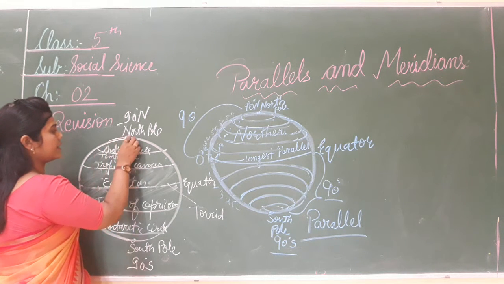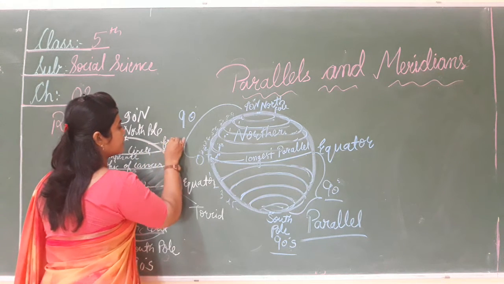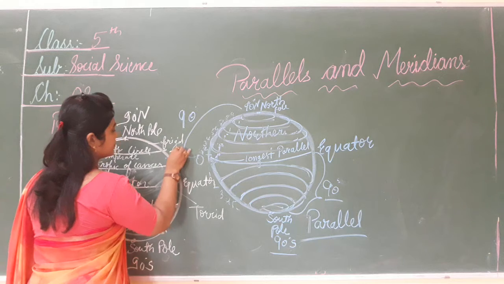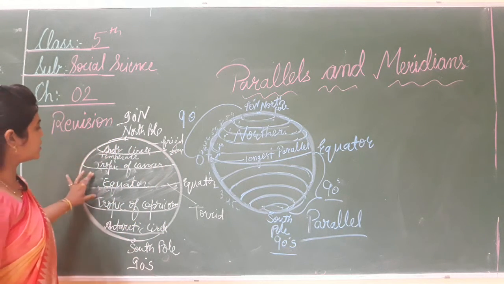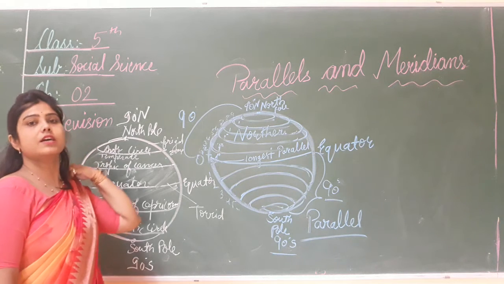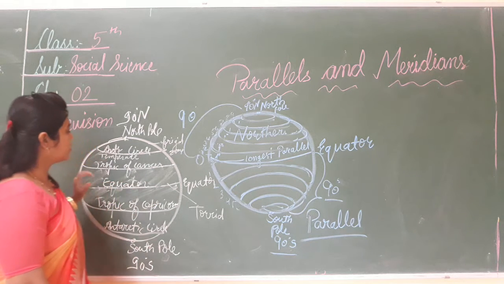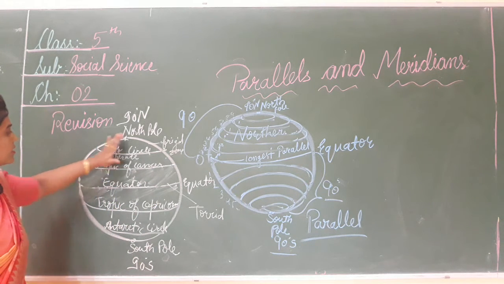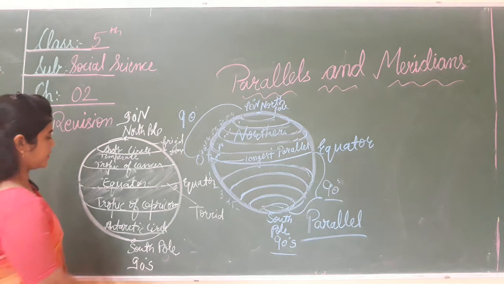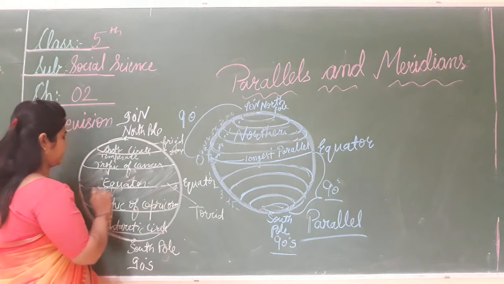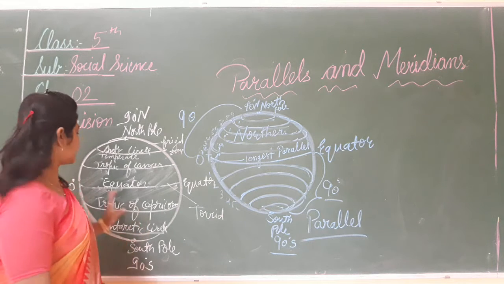And the part from the Arctic Circle to the North Pole is called the frigid zone. Our earth is divided into three zones: the torrid zone, temperate zone and the frigid zone. We will study in the next class. So our earth is divided into how many zones? The three zones.